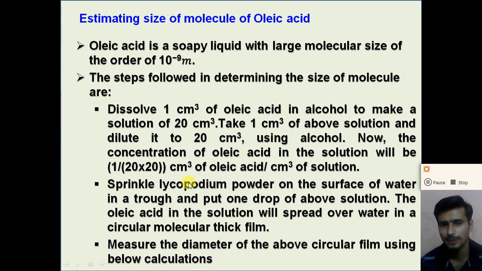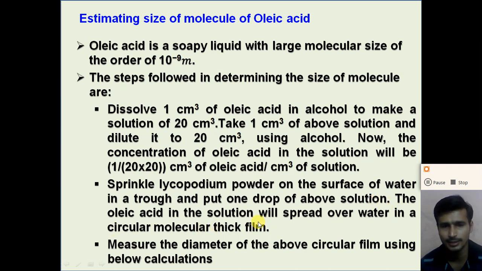Now sprinkle lycopodium powder on the surface of the water in a trough and put 1 drop of the above solution, of concentration 1 divided by 20 into 20 centimeter cube.